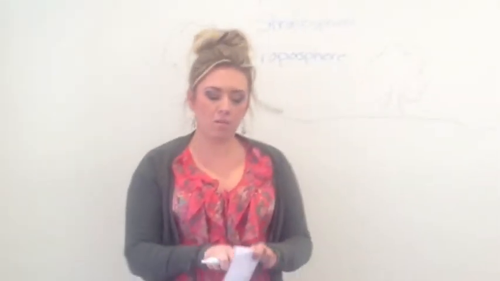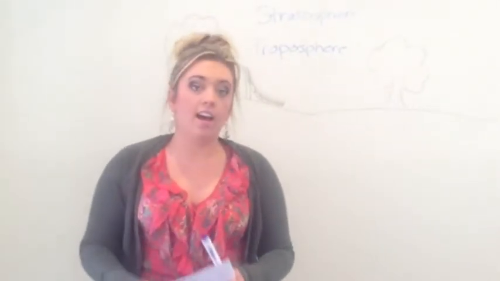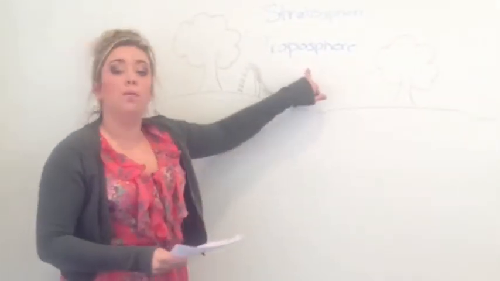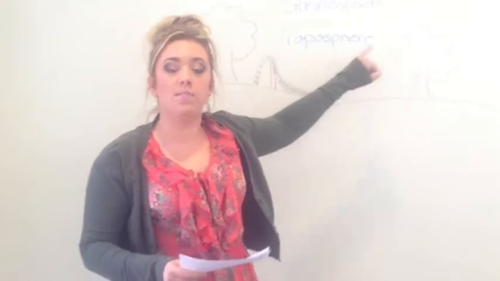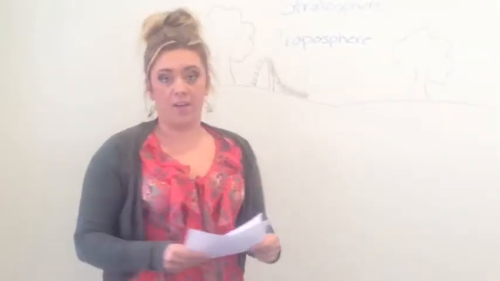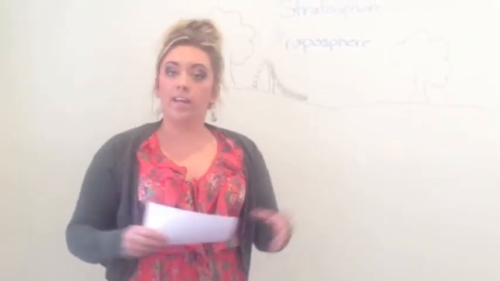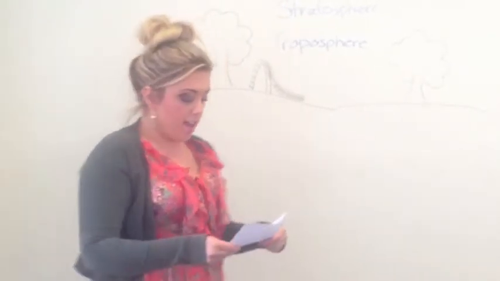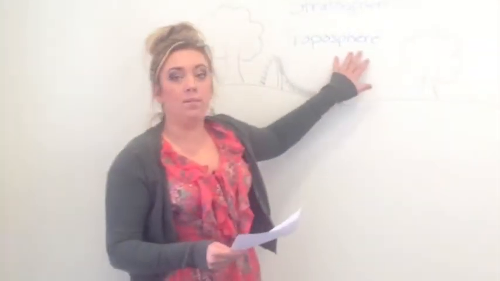The majority of the weather that we experience happens in the troposphere. In the troposphere, we have the most water vapor in our air, or we can call that humidity, which is the amount of moisture in the air. It's also where the atmosphere is the most unstable.